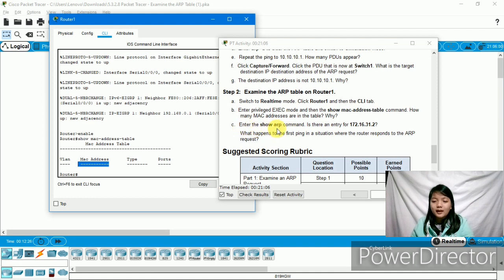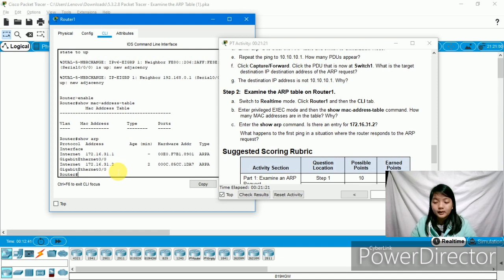Then the last is to enter the show ARP command. Then enter. Is there an entry for 172.16.31.2?